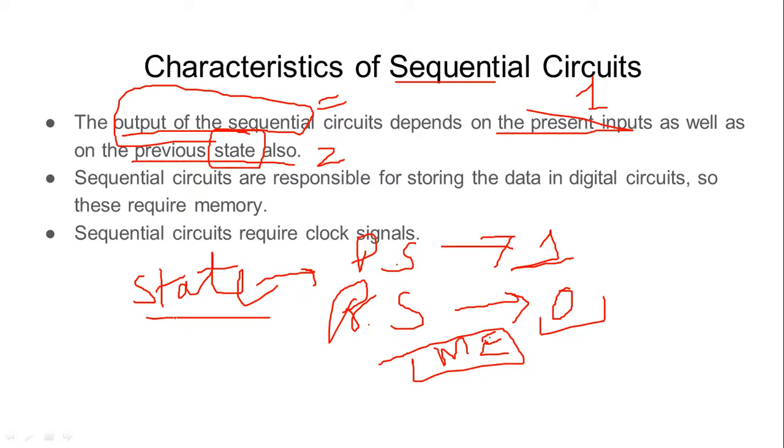All sequential circuits work upon state variables. We always talk about the present state value, the next state value, or sometimes the previous state value also.